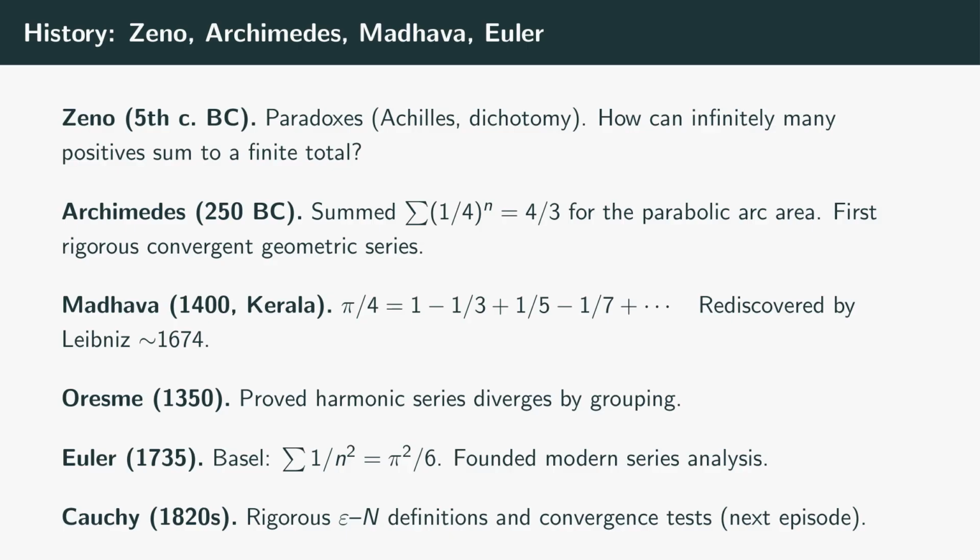The 1350s, Nicole Oresme proved the harmonic series diverges by the doubling argument we saw earlier. Stunning result for the time. Generations of medieval mathematicians had been working with infinite sums heuristically. Oresme gave the first negative result.